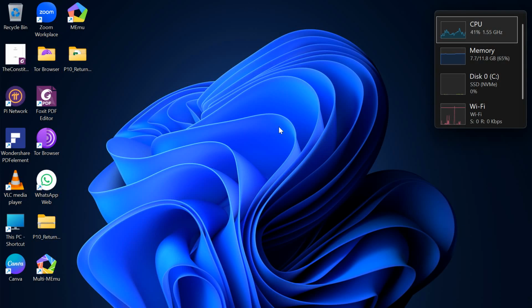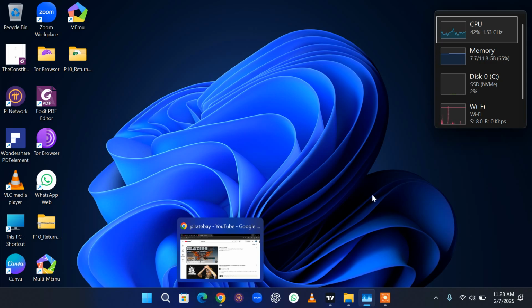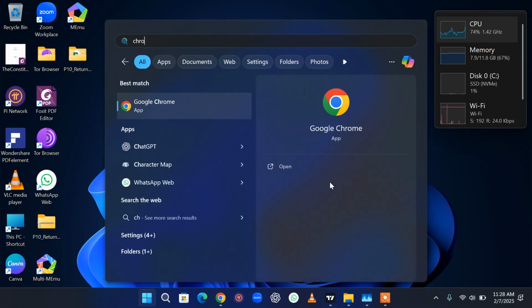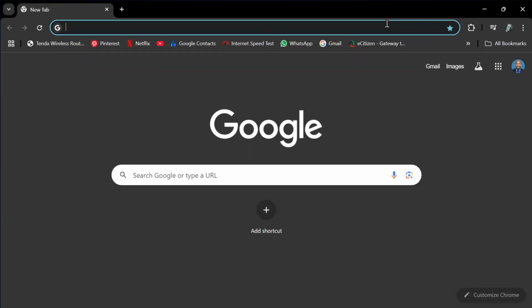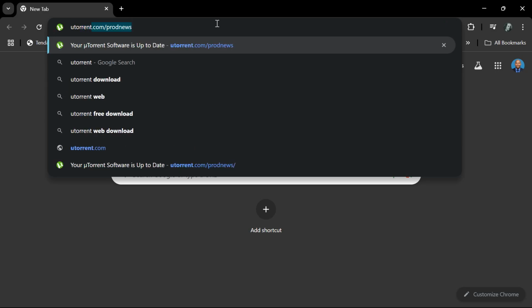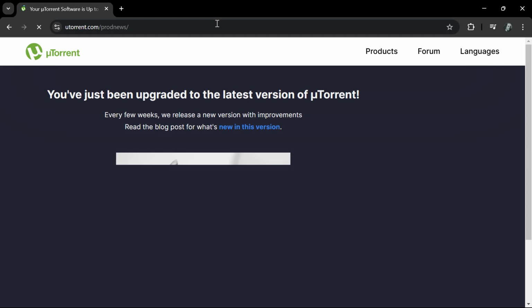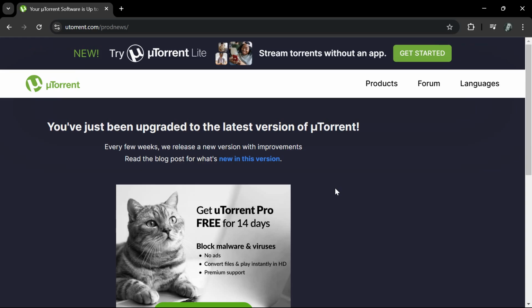Last time we had asked how to download uTorrent and install it and start downloading things and torrenting things with it. We just go straight to the point. We'll open our browser, just type uTorrent. So we'll go to the official website of uTorrent.